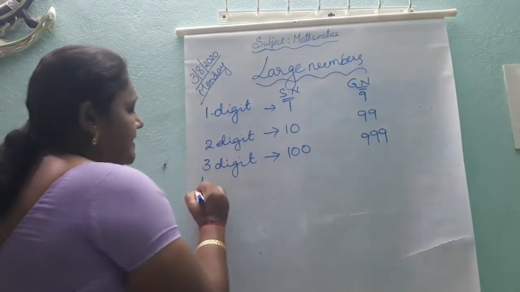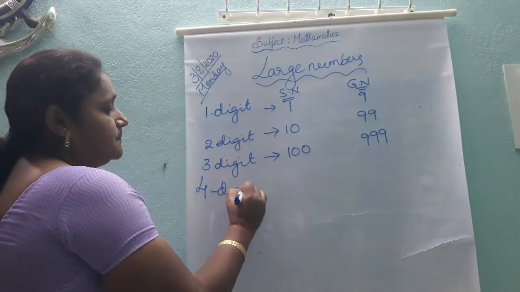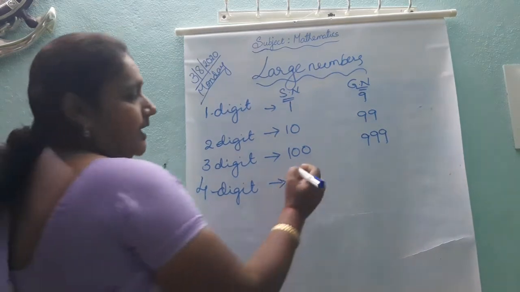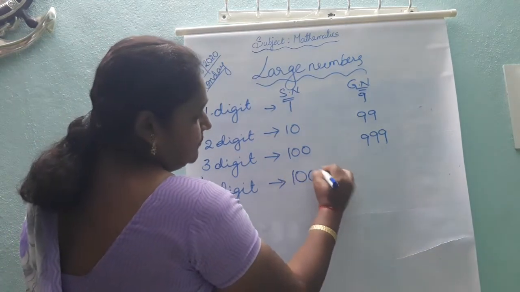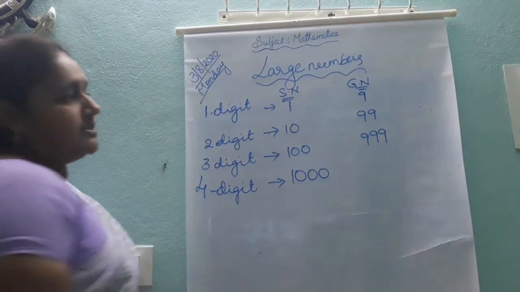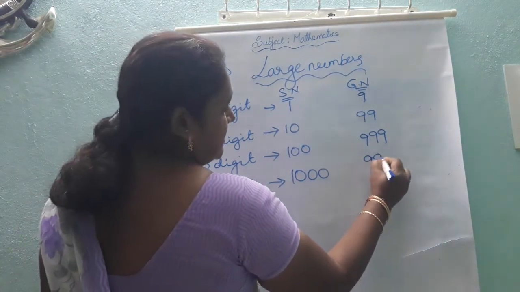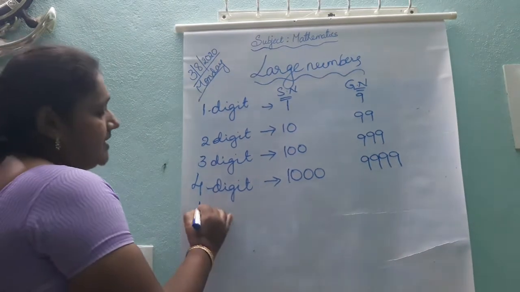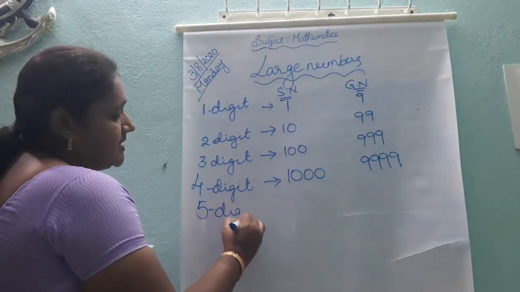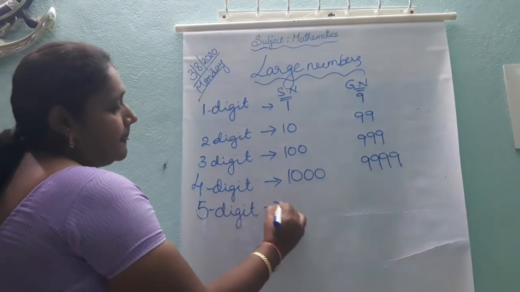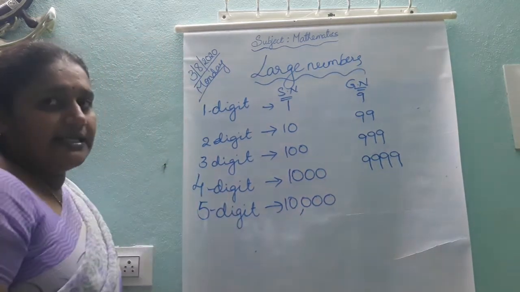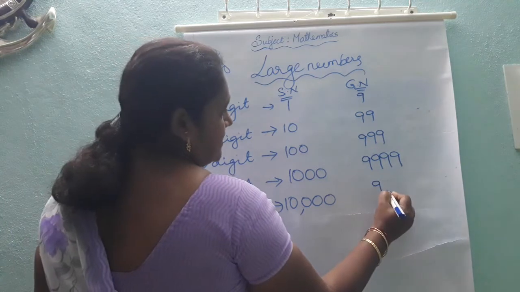Next, 4 digits. What is the smallest 4-digit number? 1000. What is the greatest 4-digit number? 9999. What is the smallest 5-digit number? 10,000. What is the greatest 5-digit number? 99,999.